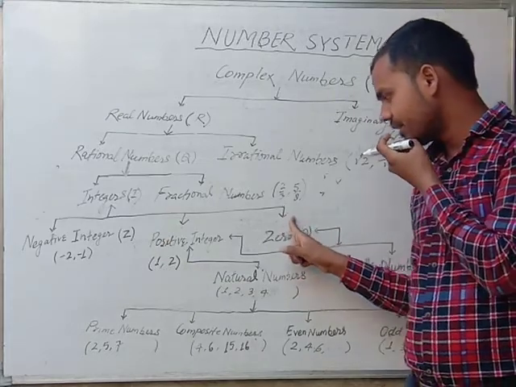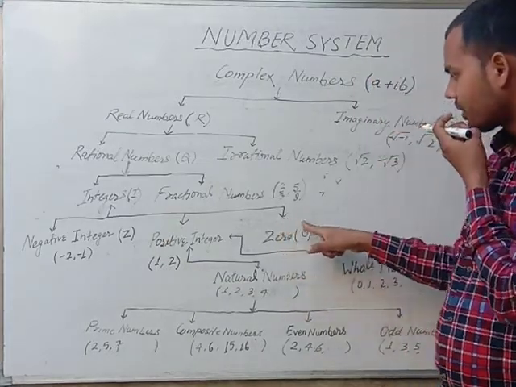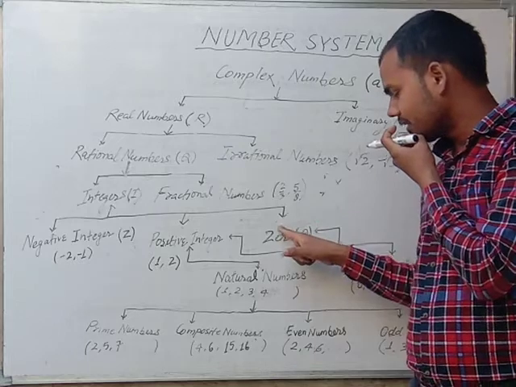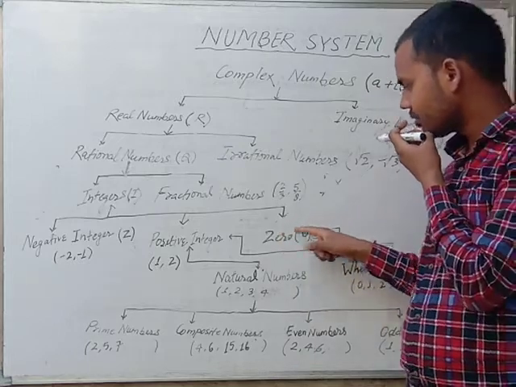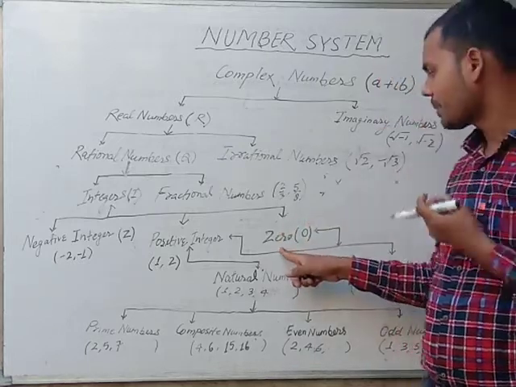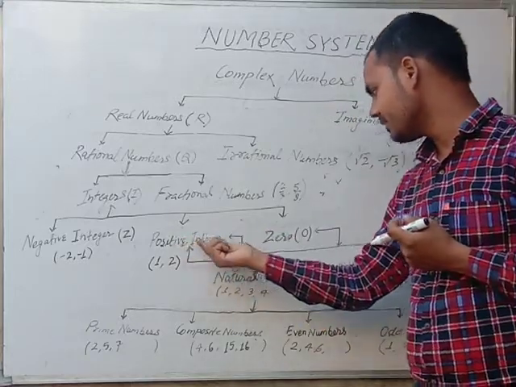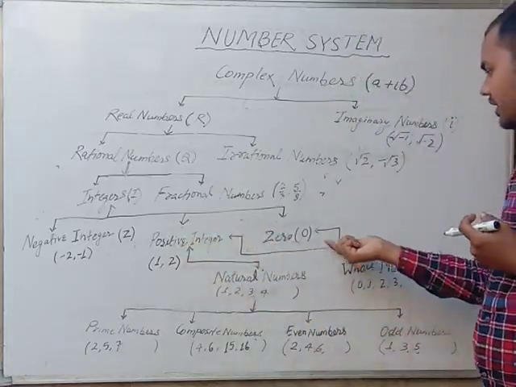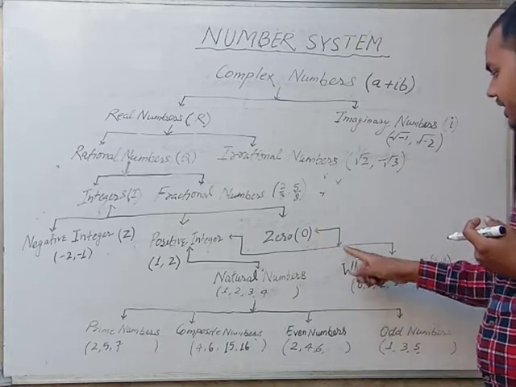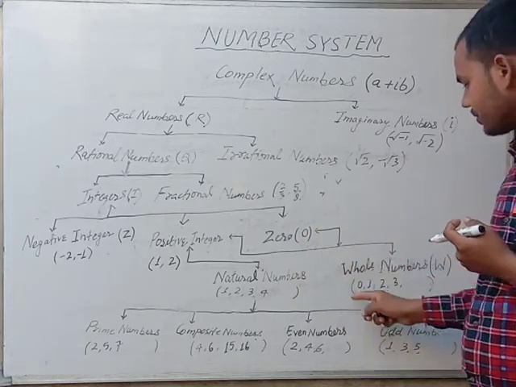Zero was discovered by India. Its discoverer was Aryabhatta. When positive integers are combined with 0, they become whole numbers.